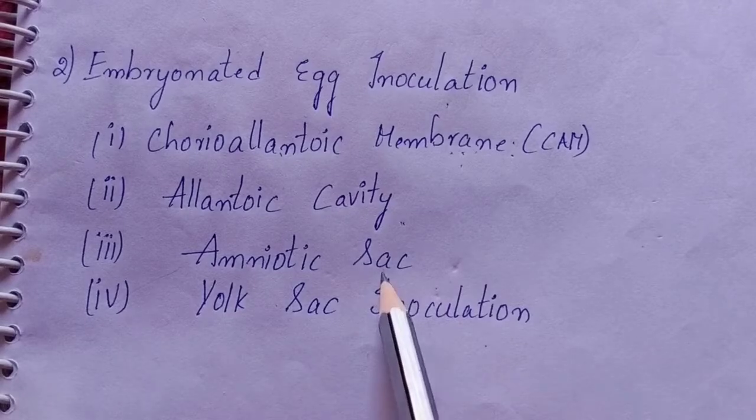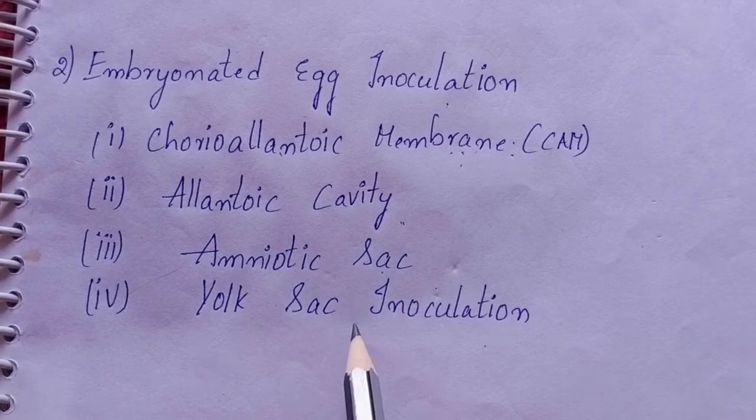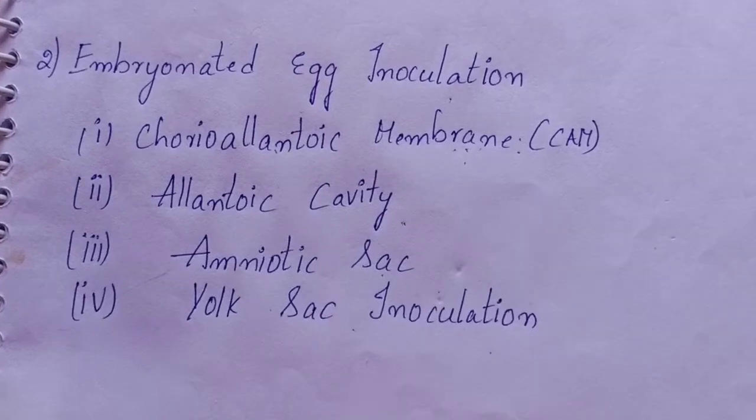Third one is amniotic sac. Inoculation into the amniotic sac is mainly used for the primary isolation of influenza virus. Fourth one is yolk sac inoculation. It is inoculated for the cultivation of some viruses and certain bacteria. Second one is allantoic cavity. Allantoic inoculation is employed for growing influenza virus for vaccine production.